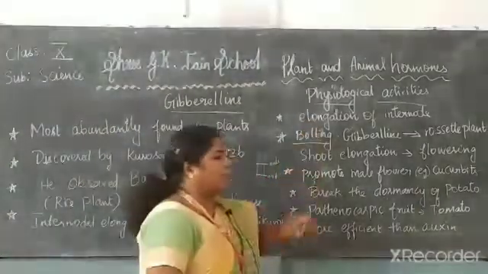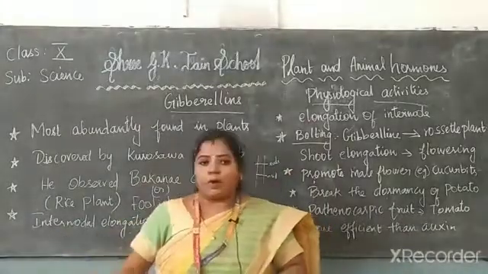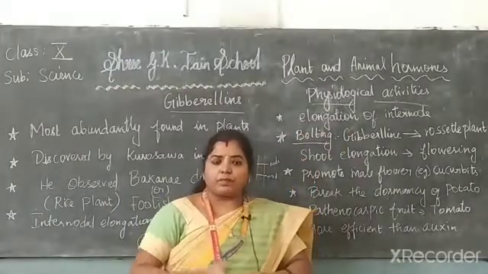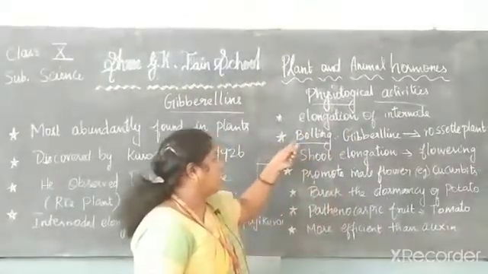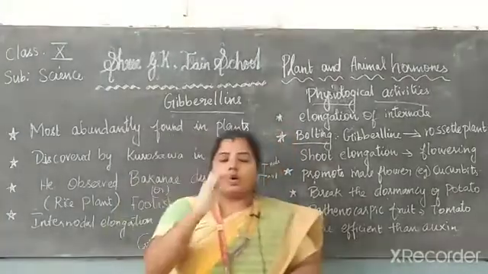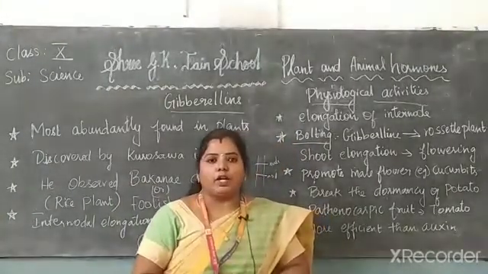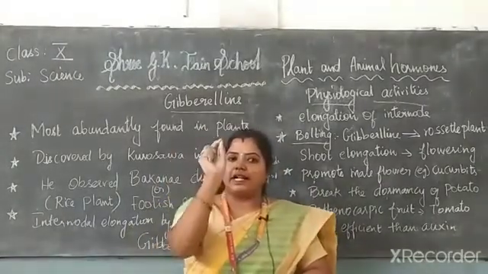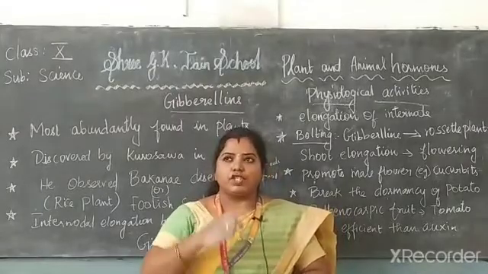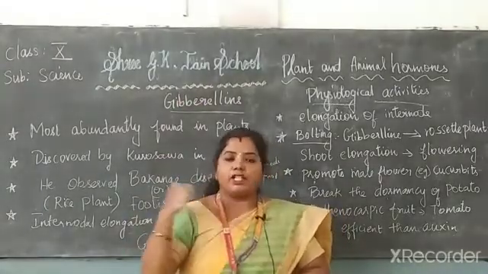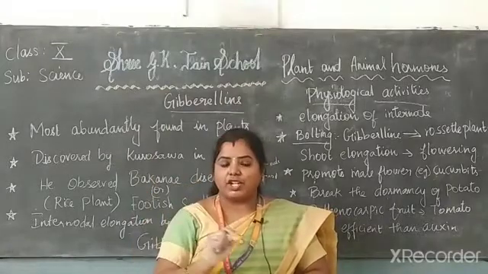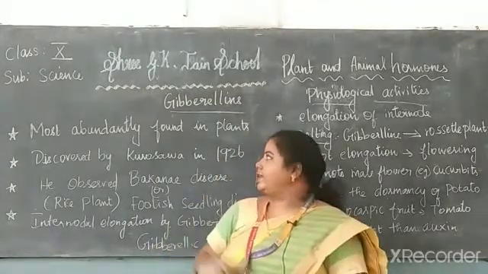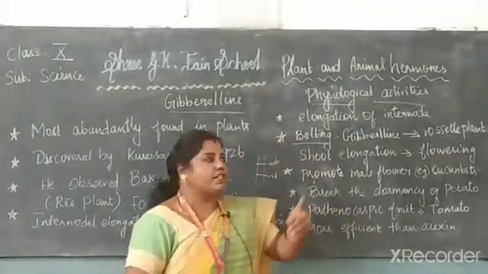Next one is about the physiological activities. We already saw this point: it promotes the elongation of the internode. Next one is about bolting. The major points: auxin is present at the tip of the root and shoot, which helps to promote growth. Cytokinins are present laterally, so the lateral growth of a plant is based on cytokinins. The third one is gibberellin, which is about bolting.